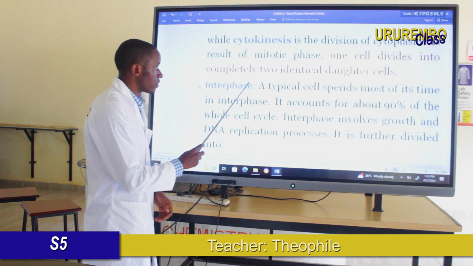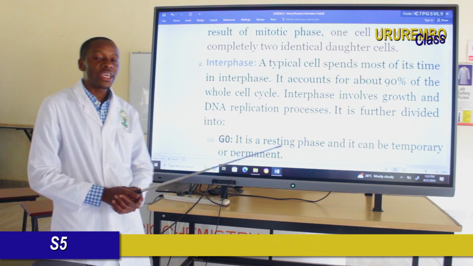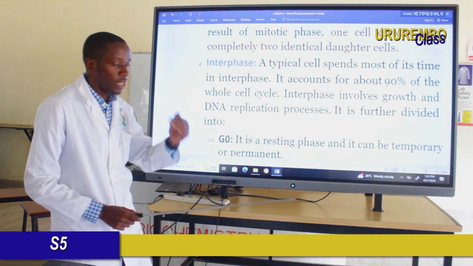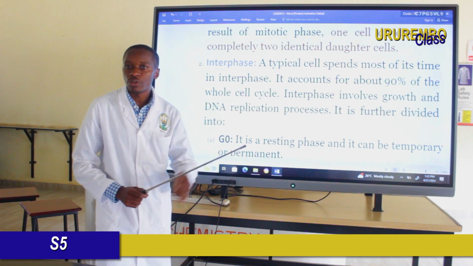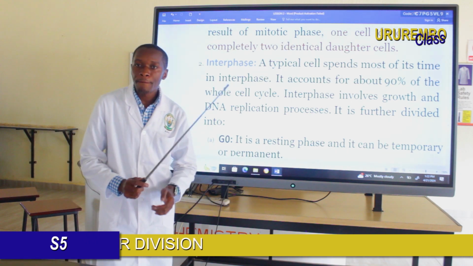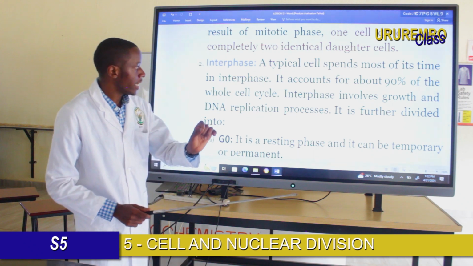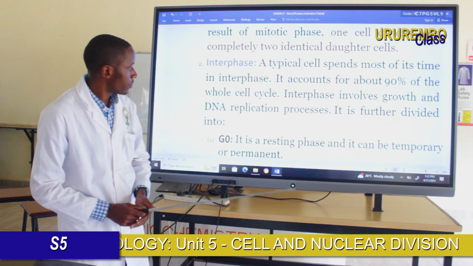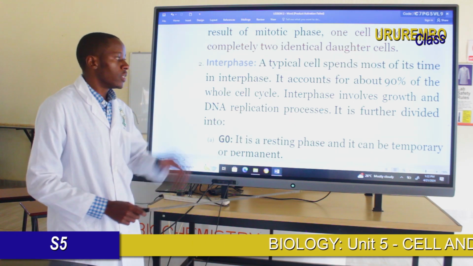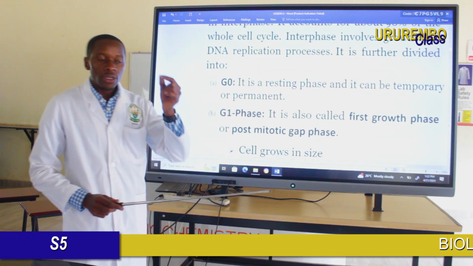What is interphase? The first phase of the cell cycle. A cell typically spends most of its time in interphase, as one phase of the cell cycle. It accounts for about 90% of the whole cell cycle. Interphase involves growth, the DNA replication process, and also other events. Then it is further divided into different phases.